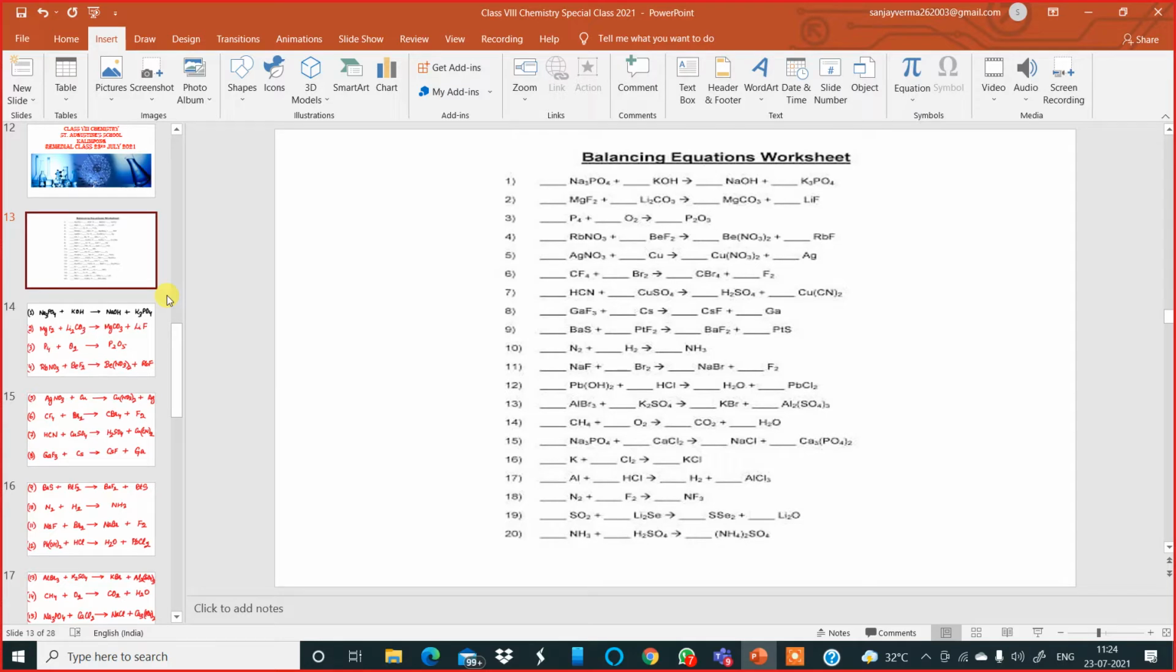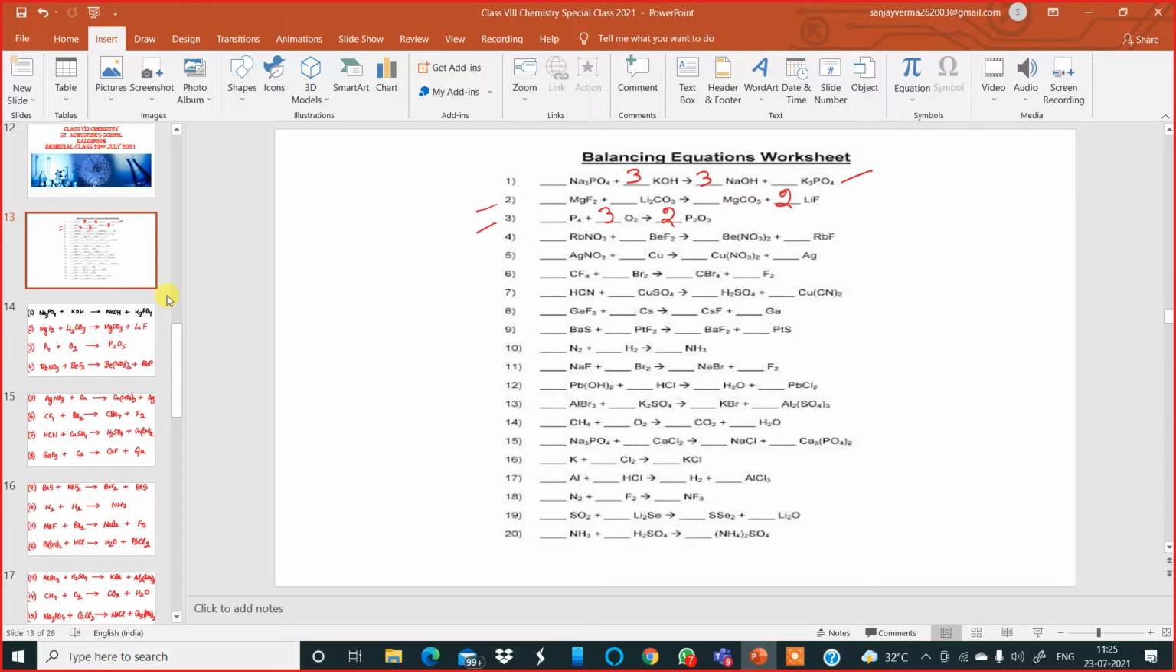Now you can see over there the first one: sodium phosphate plus 3 potassium hydroxide gives 3 sodium hydroxide. Balance this equation. If you look at the second one, magnesium fluoride plus lithium carbonate gives magnesium carbonate and 2 LiF. Look at the third one: P4 phosphorus plus 3 times oxygen gives 2 times phosphorus pentoxide. Then the equation is balanced.